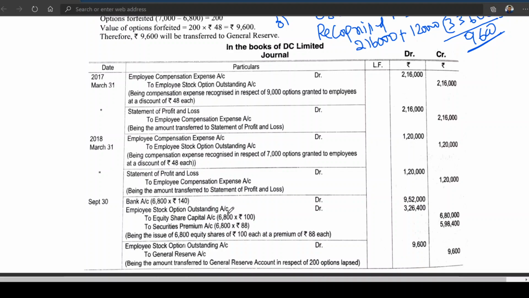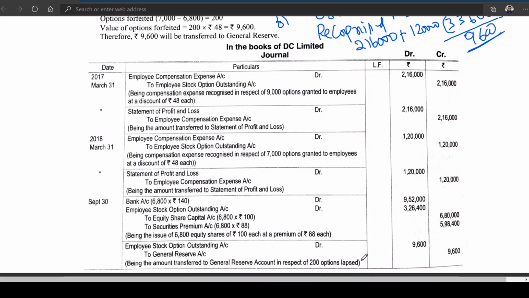Employee stock option outstanding can be taken as a balancing figure, with equity share capital 100, premium 88. The difference can be taken as employee stock option outstanding. Slowly, when shares have been issued, the employee stock option outstanding is being reduced. Then finally, employee stock option outstanding account is transferred to general reserve. So simply, when you make a payment, what happened? Outstanding expense will be closed, no? Similarly, employee stock option outstanding account also will be closed.